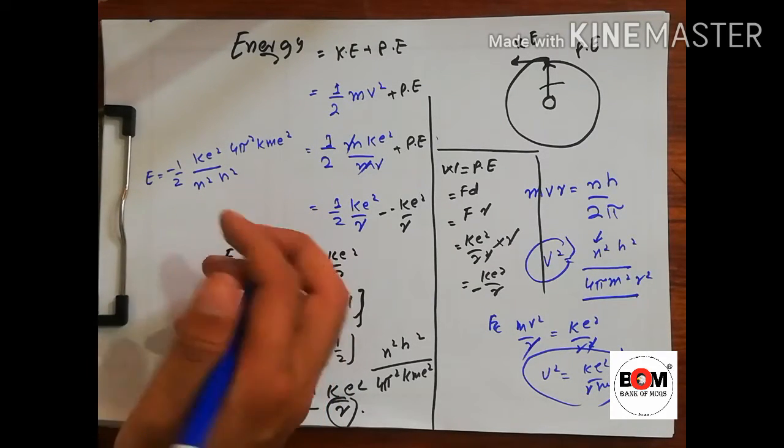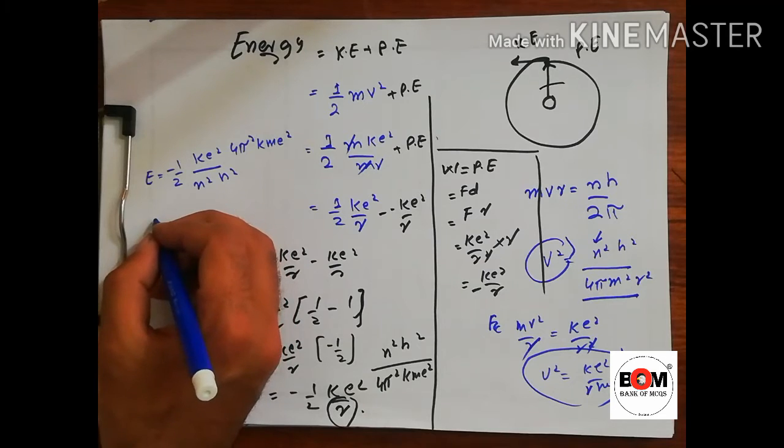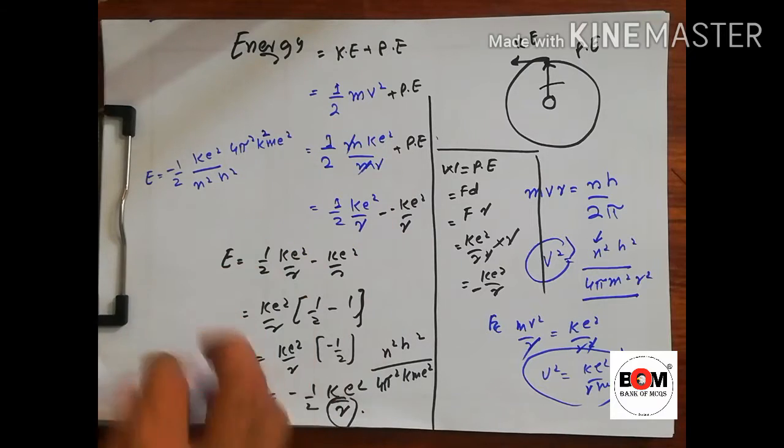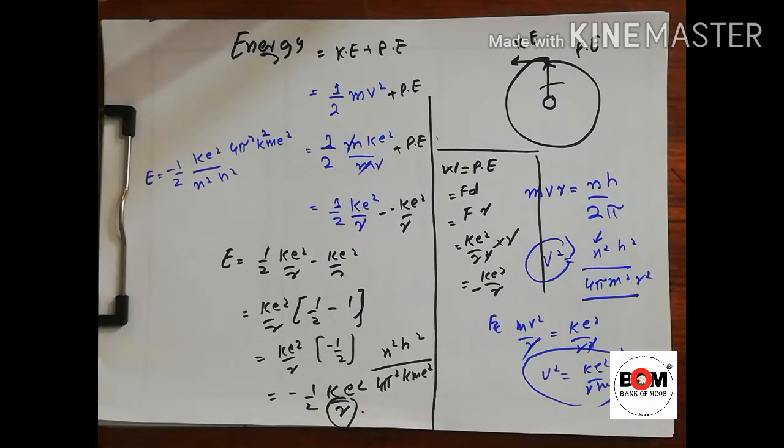n square, nothing is k. We can multiply k square, k we can multiply it by 1 over 4 pi. This is k, and this is also k. So we will get k square, as there are two k's. So we will get the energy equation.